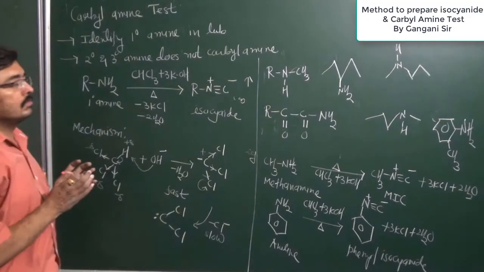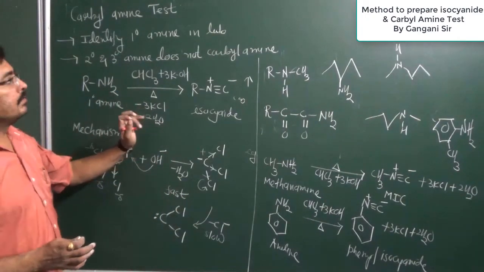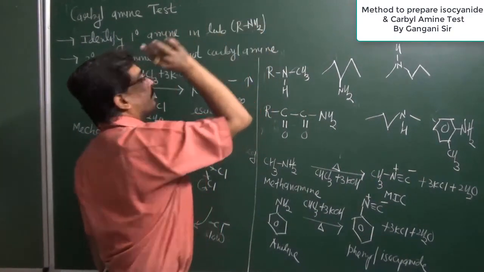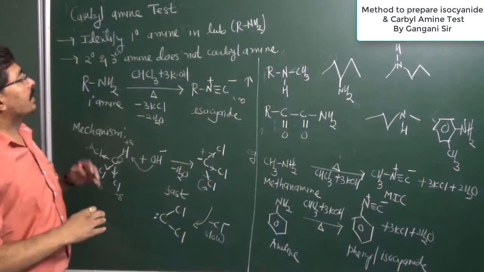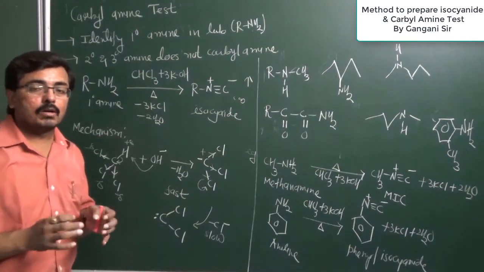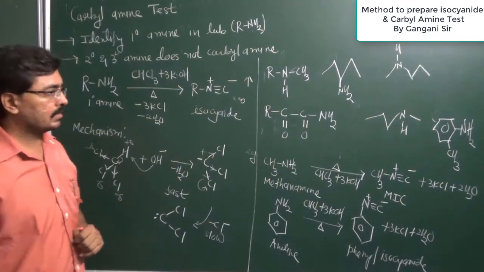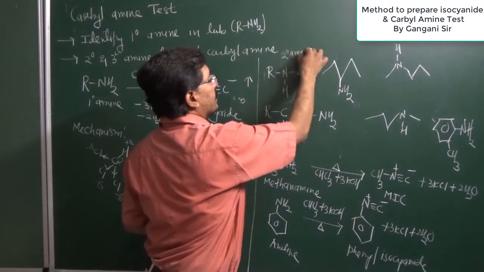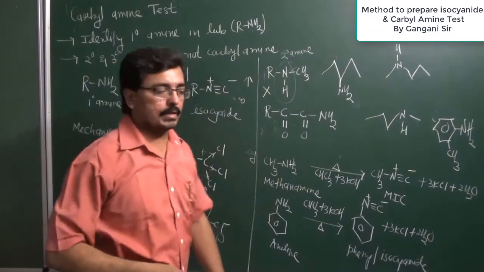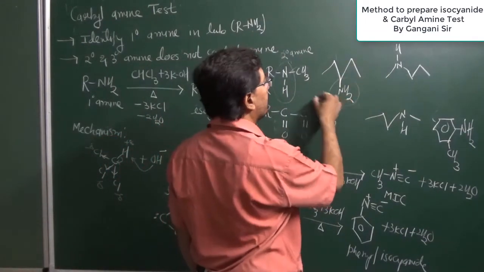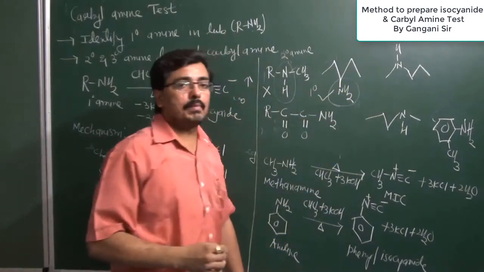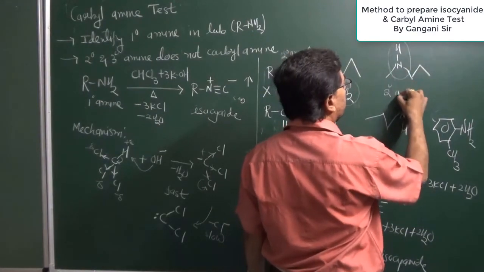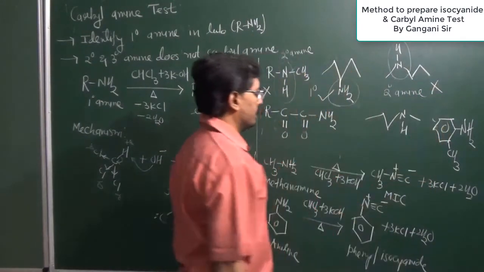To identify, you should know that if it is a primary amine, with formula RNH2, meaning NH2 is there, then it will give the carbylamine test. If it is a secondary amine, with nitrogen having one hydrogen, or a tertiary amine with no hydrogen, then it doesn't give the carbylamine test. This one is a secondary amine, so it will not give the test. This is a primary aliphatic amine, so it will give the test. Again, this is a secondary amine, so it will not give the test.